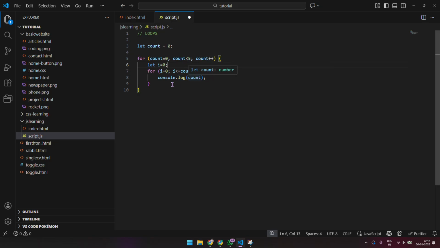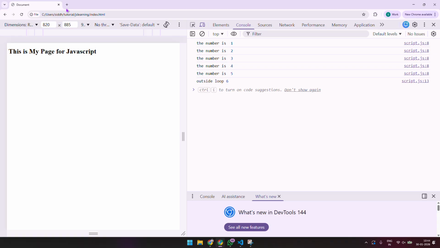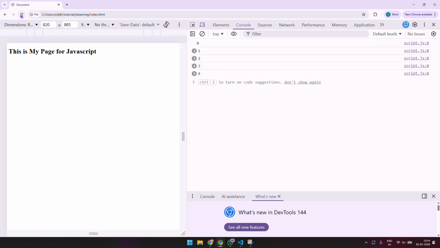The next time our count increments by 1, so count is now 1, so 1 is less than 5, and now it is checking i is equal to 0 and i less than equal to count, which is i less than equal to 1. So if I save this and print this, we should technically see a 0 and then we should see 1 1, I think, and then we should see 2 2 2 or something like that. 2 2 1 3 2 3 4.